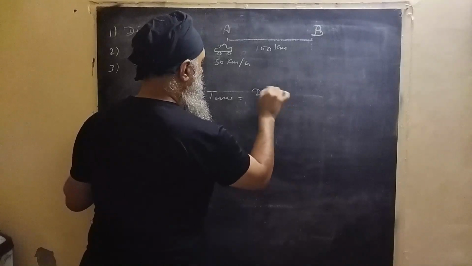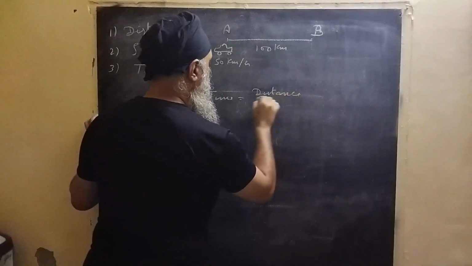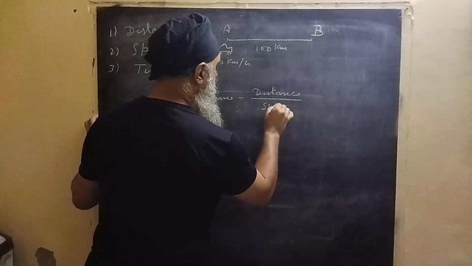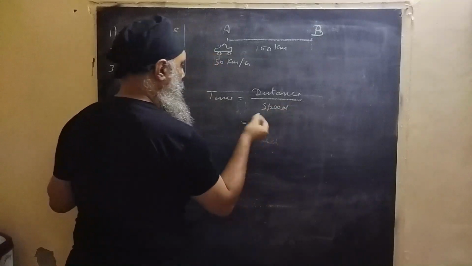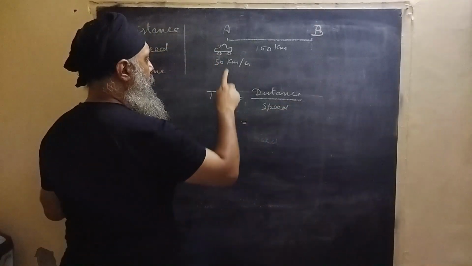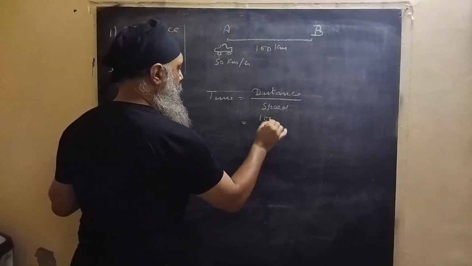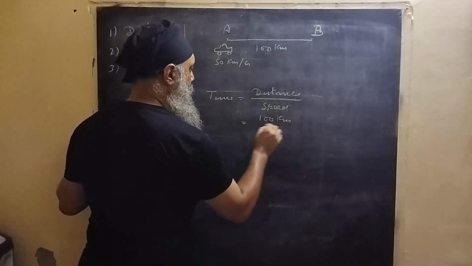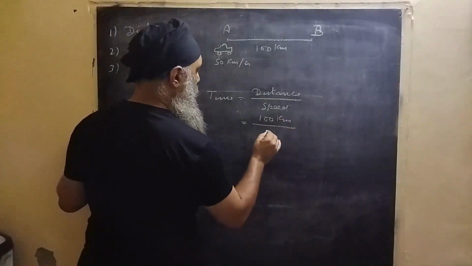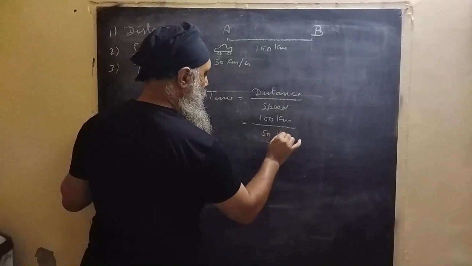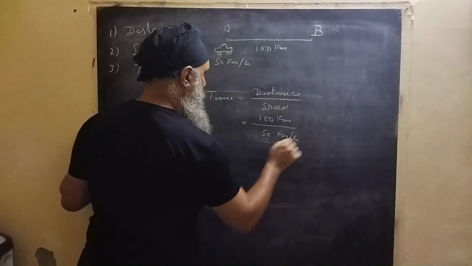We have done that time is equal to distance over speed, and distance is 100 kilometers over speed 50 kilometers per hour.